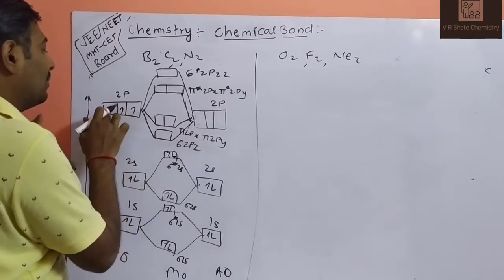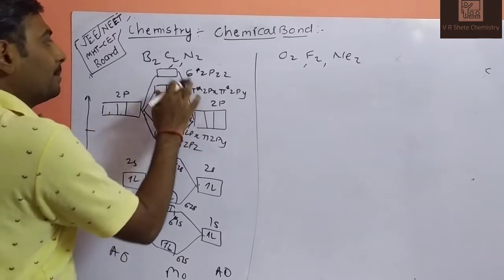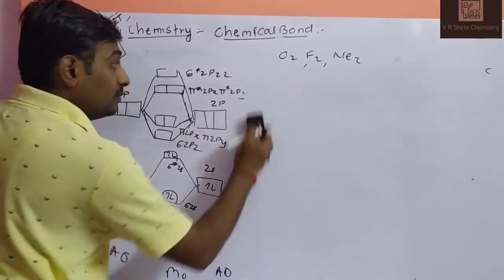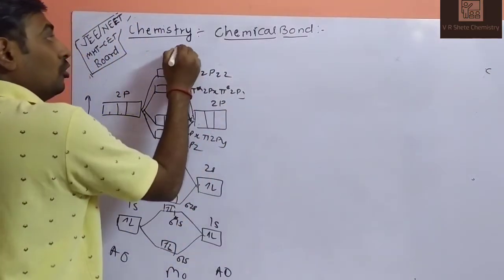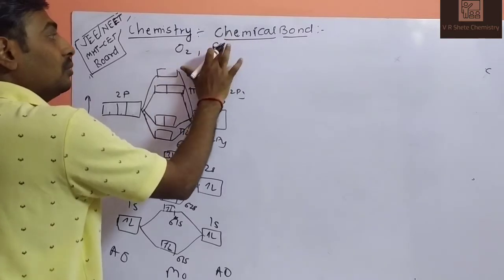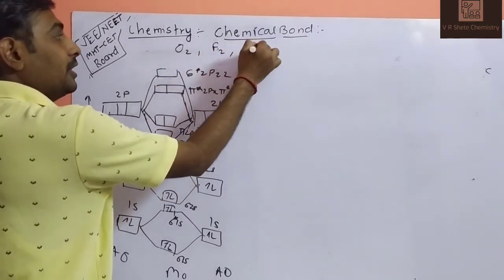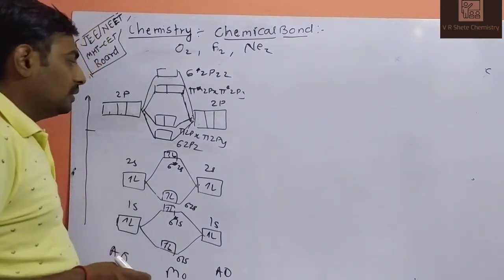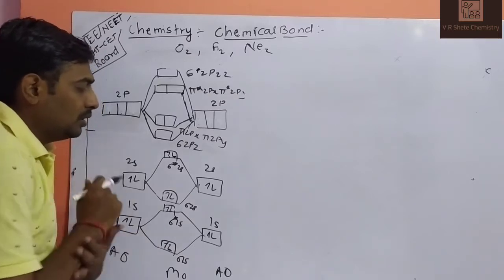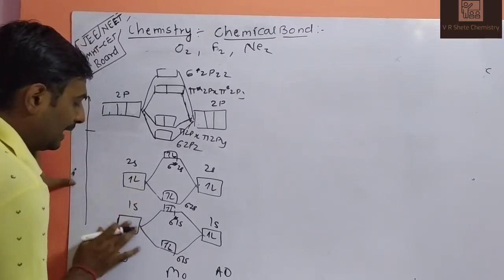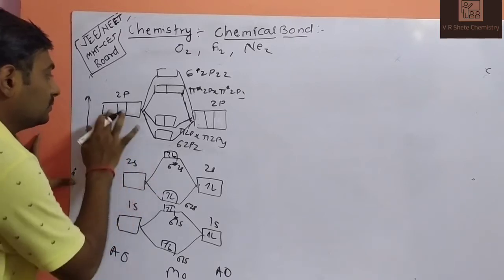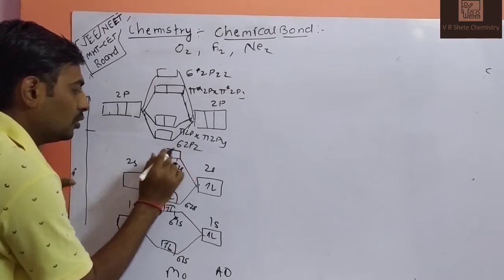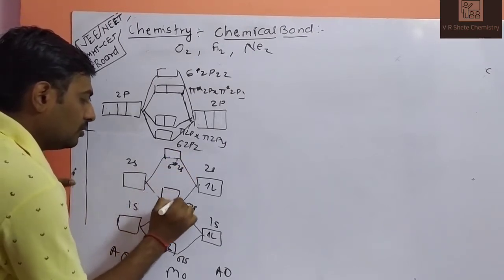So this is your blank diagram for O2, F2, Ne2: oxygen molecule, fluorine and neon. We'll draw from the start. We'll make a blank diagram, with no electrons. This is your blank diagram, the same as for B2, C2, N2. I will not draw any electrons here.